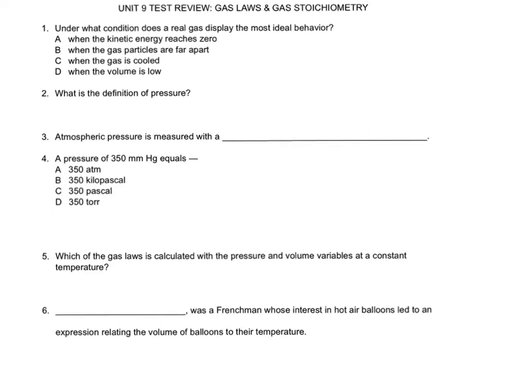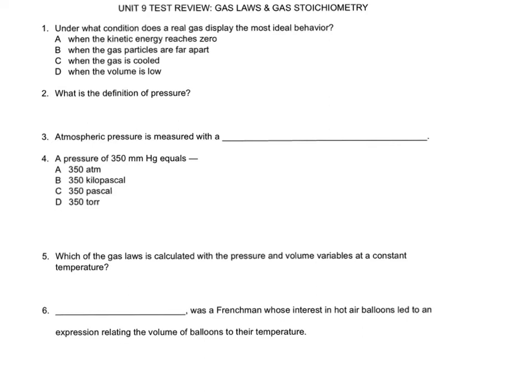So typically, real gases follow the ideal gas in a wide variety of temperature and pressures, but no gas is truly ideal. So under these conditions listed below, we've got to figure out which one would actually follow the ideal behavior versus which of these would actually make it not ideal.